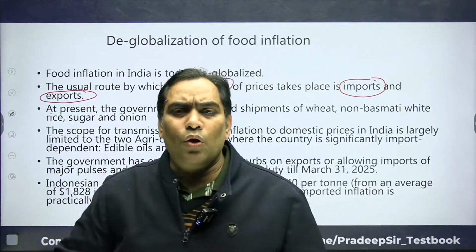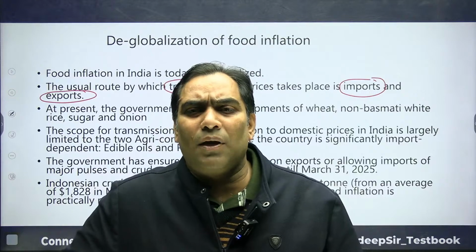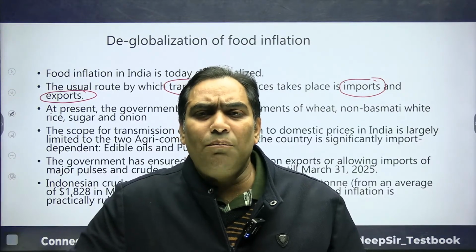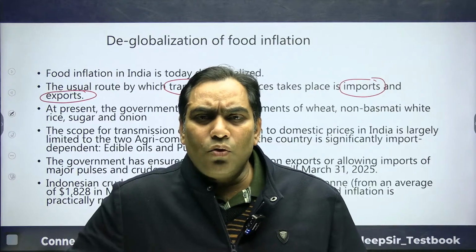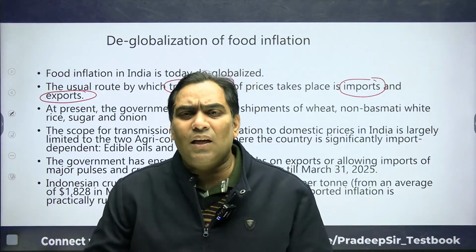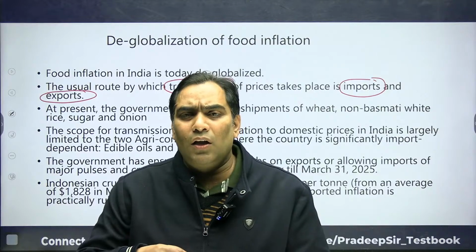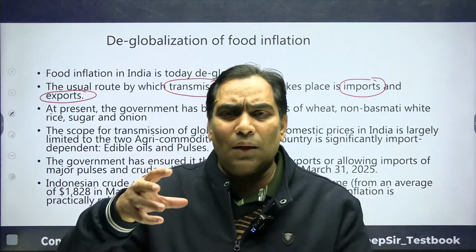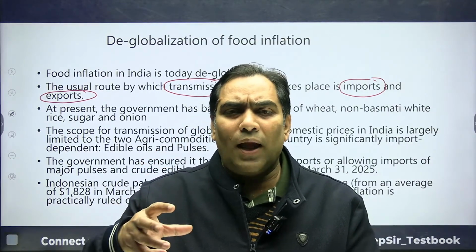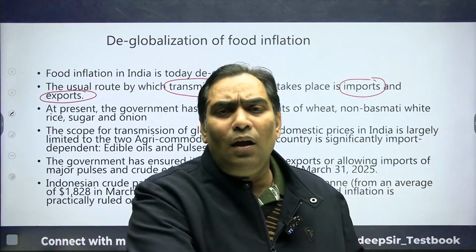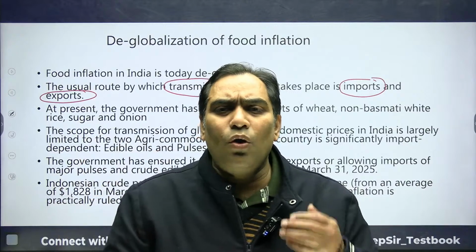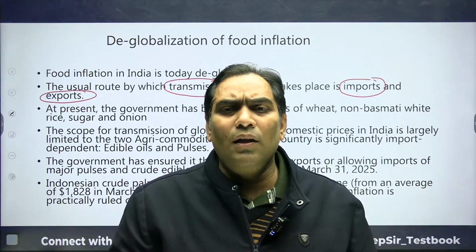If there is volatility of 60% in food inflation, the entire system is going to collapse. That is the significance of having deglobalized. If we disconnect our food inflation from the world scenario, it gives us stability.